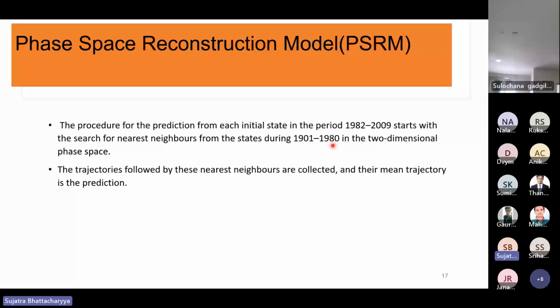And based on this model, they try to predict the MISO of 1982 to 2009 using the nearest neighbor method.